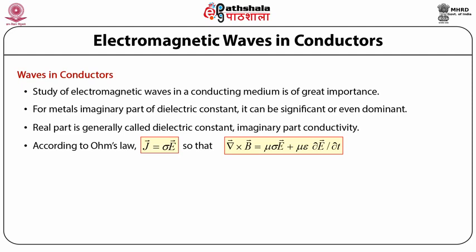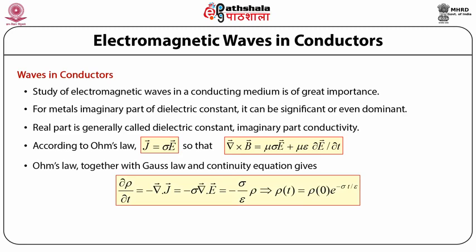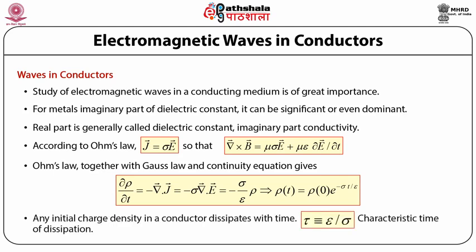Now from the continuity equation for free charge, del dot J plus del rho by del t equals 0. Together with Ohm's law and Gauss's law, this becomes del rho by del t equals minus sigma del dot E, which is minus sigma by epsilon rho. On integrating, rho(t) equals rho 0 e raised to the power minus sigma t by epsilon. Thus, any initial charge density in a conductor dissipates with time. The characteristic time tau equals epsilon by sigma.